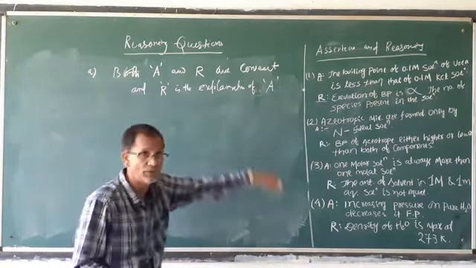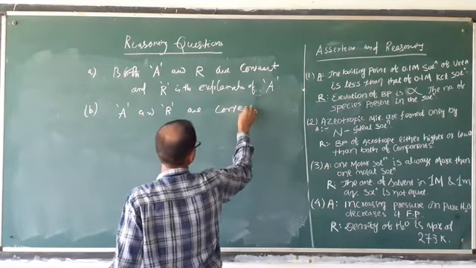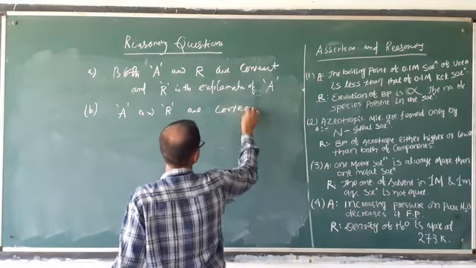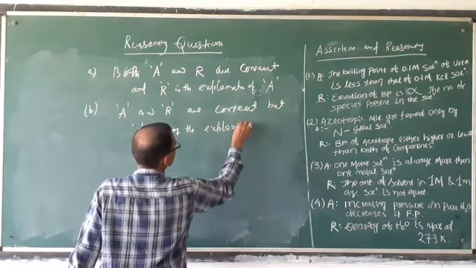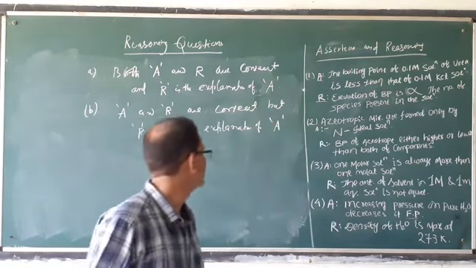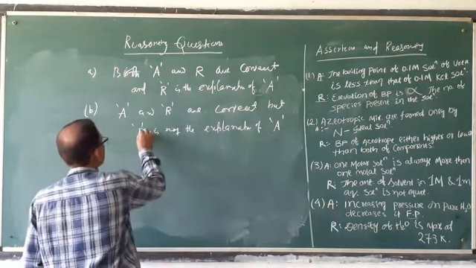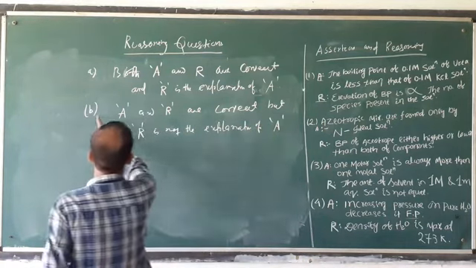Then second, when will the answer be B? For answer B, A and R are correct, but R is not the correct explanation of A. Both are correct, but the explanation is not correct. That's why that is answer B.